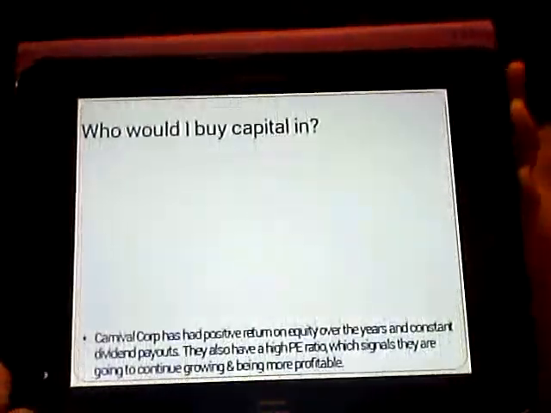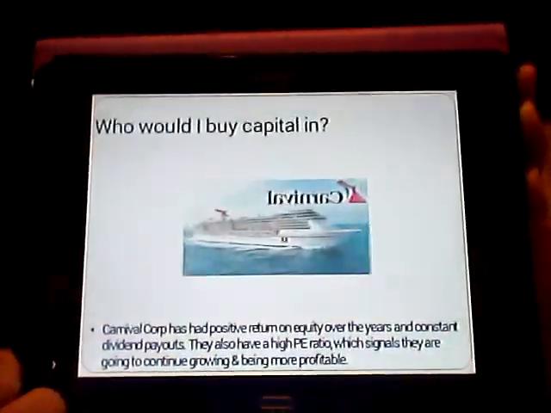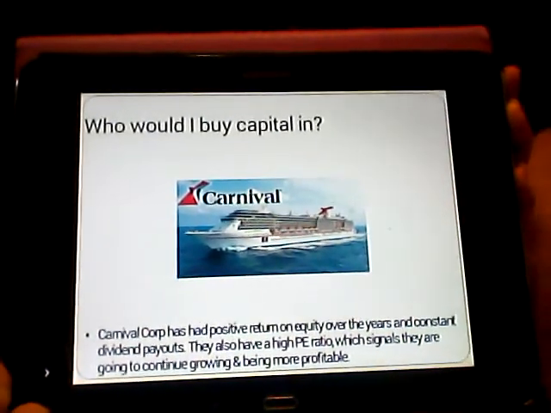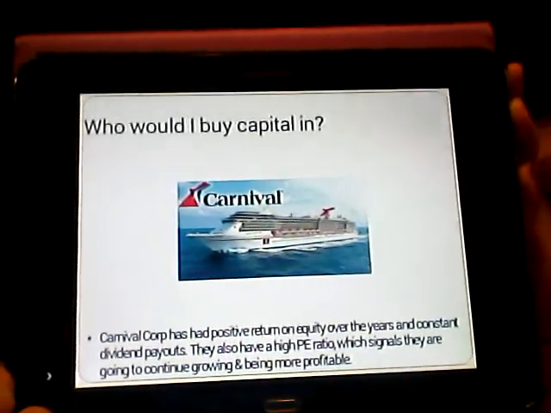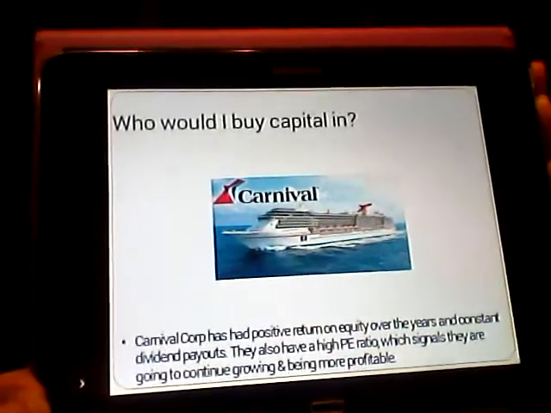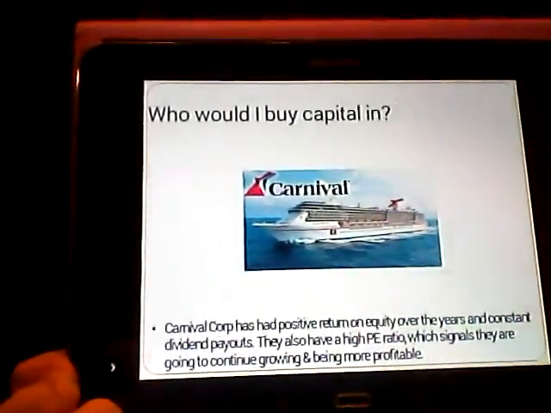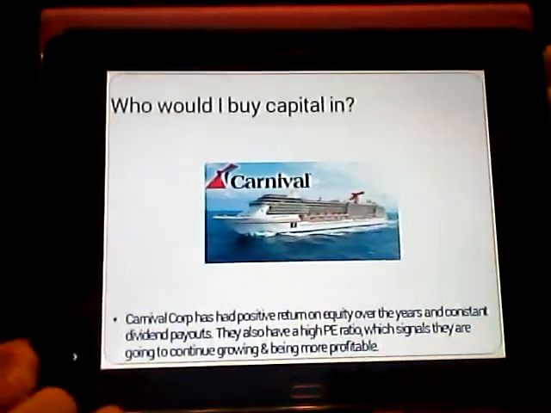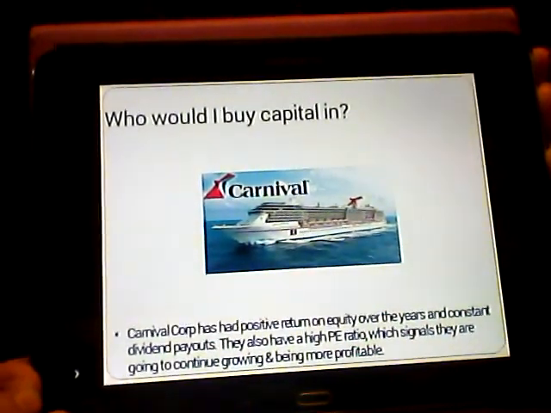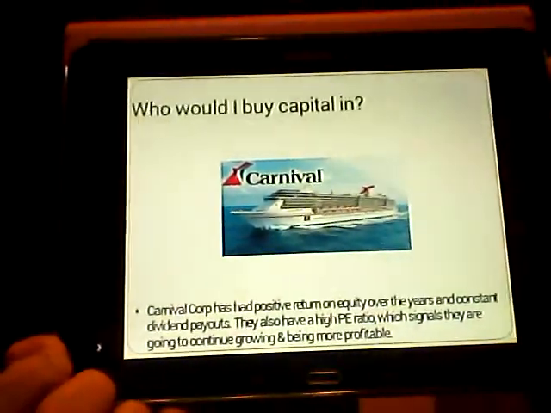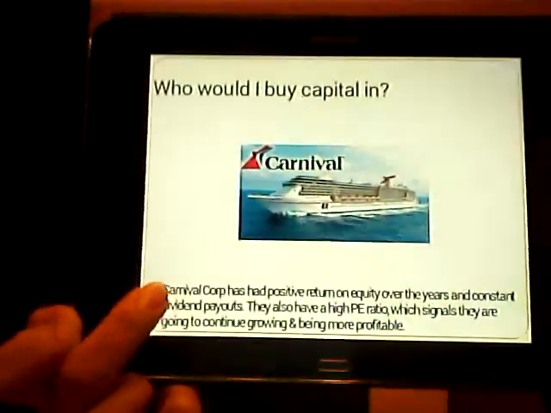So to answer the question of who I would buy capital in, I decided to go with Carnival Cruise Lines because they've had a positive return on equity over the years and constant dividend payouts. They also have a very high PE ratio, which signals to me that they're going to continue to grow and become even more profitable, even though their short-term liquidity ratios aren't that good. If you think about it, a lot of their stuff is tied up in very fixed assets like a ship. So it's a little bit hard for them to be very liquid. But they're making the earnings.